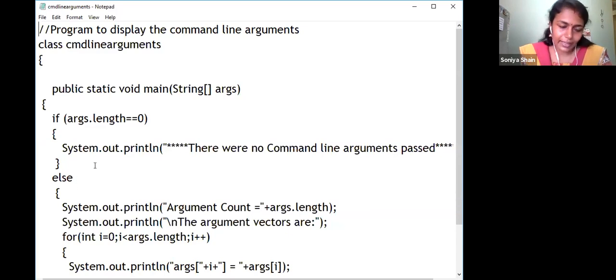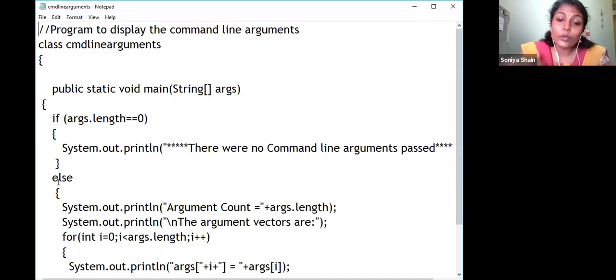Then else, that means you pass the command line arguments. How is the length checked? I already told you, args contains the strings. Length is a built-in property. So args.length is compared with 0. That means no arguments were passed as command line, and then the message that there were no command line arguments passed will come.